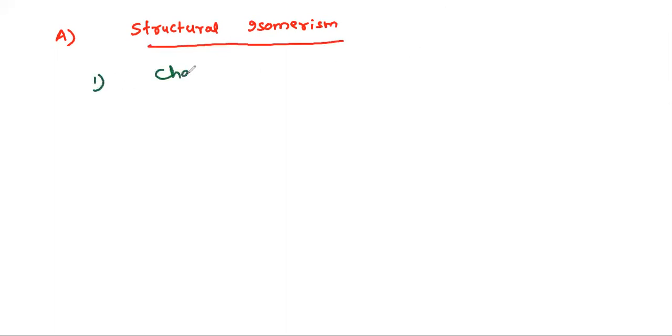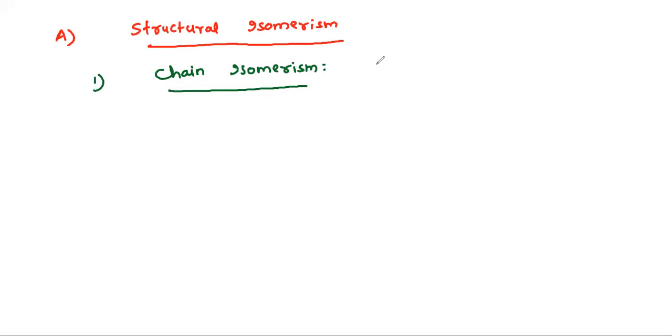First, structural isomerism. In structural isomerism we'll start with the first type, chain isomerism. What is meant by chain isomerism? Chain isomerism can be defined as follows.